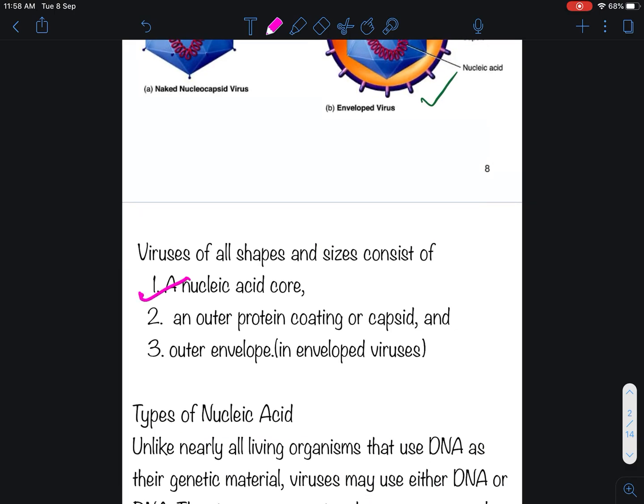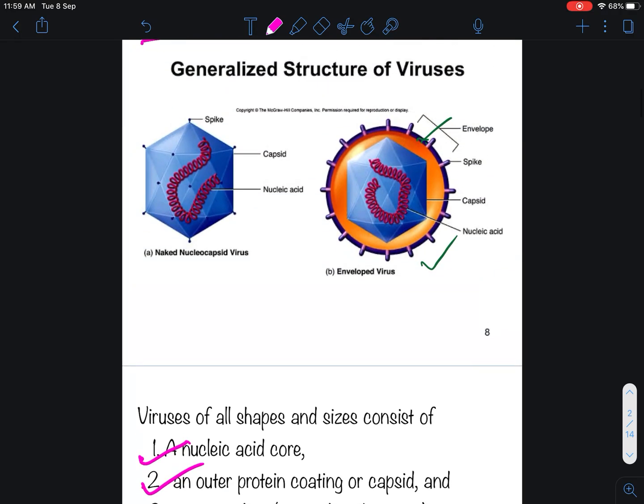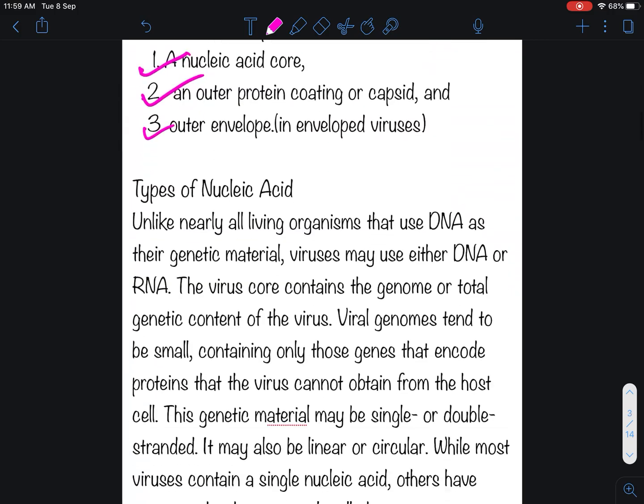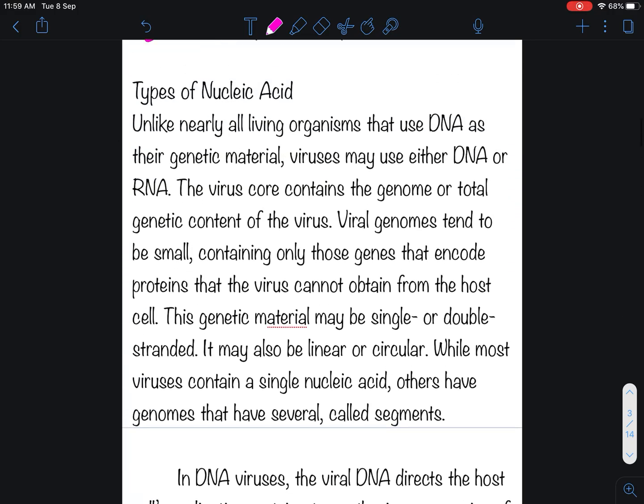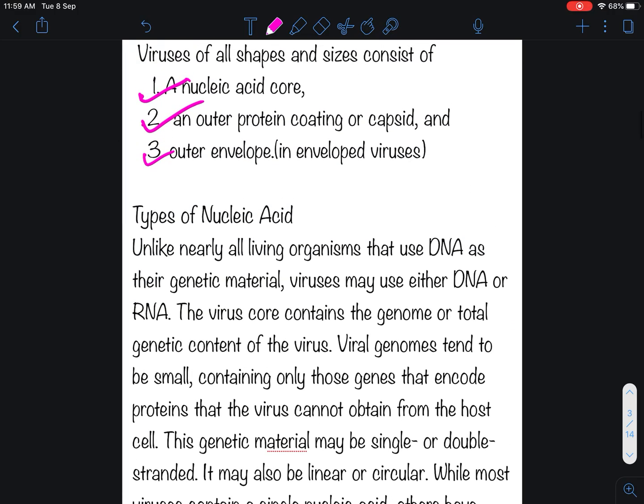Viruses of all shapes and sizes consist of a nucleic acid, an outer protein coating or capsid, and an outer envelope, which is present in only enveloped viruses. Here you can see the difference between enveloped and naked viruses. The enveloped viruses have an envelope outside of the viral body.